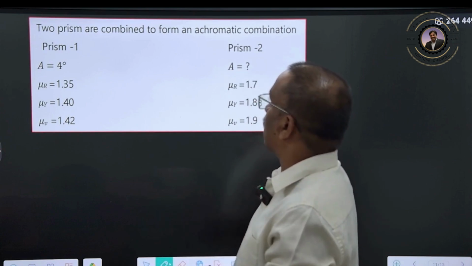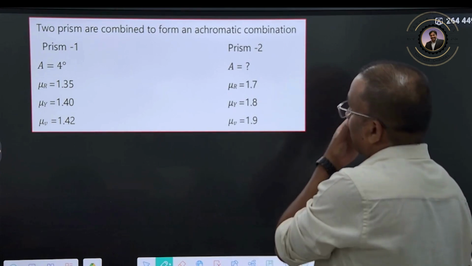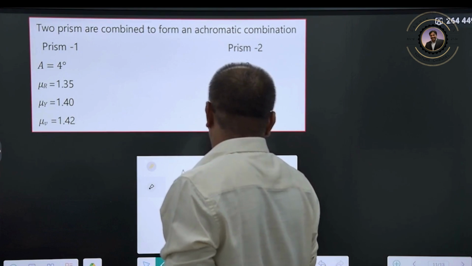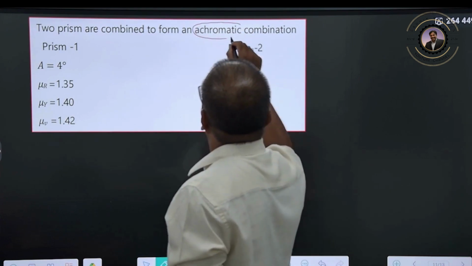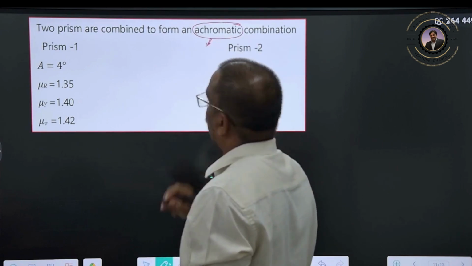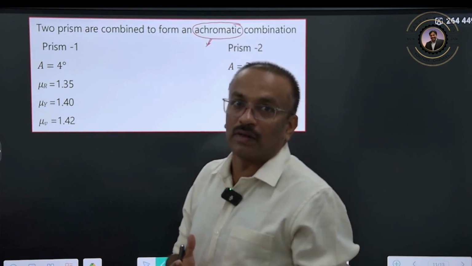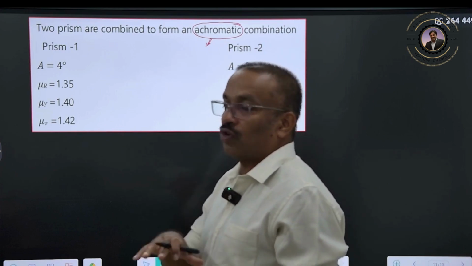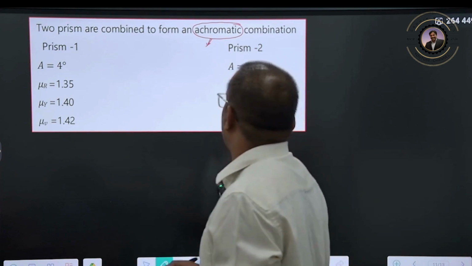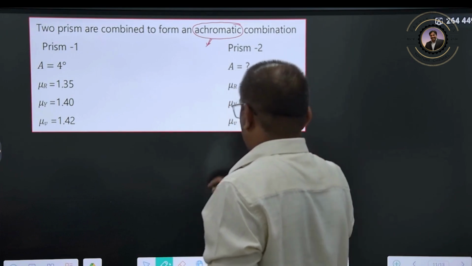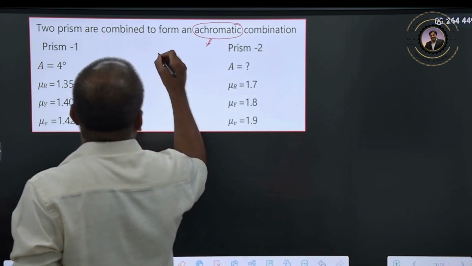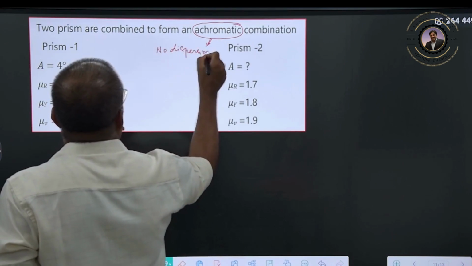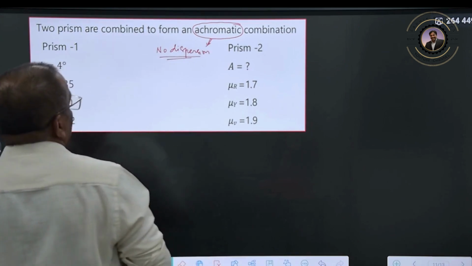Two prisms are combined to form an achromatic combination. What is achromatic? That means chromatic dispersion should not be there. Chromatic means dispersion will be there. Achromatic means dispersion will not be there. Therefore, this combination is asking for no dispersion. Clear?